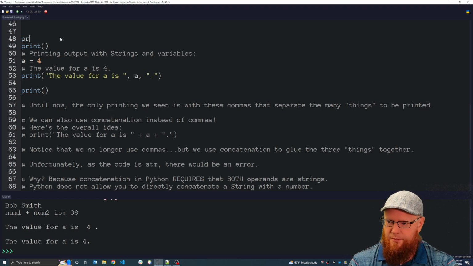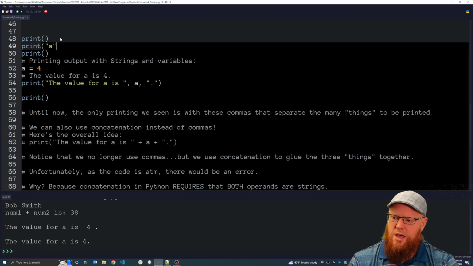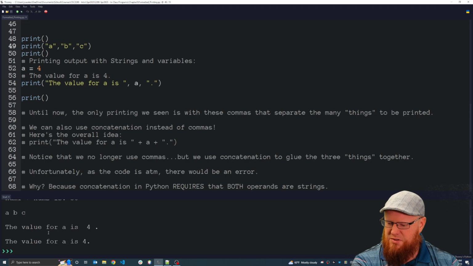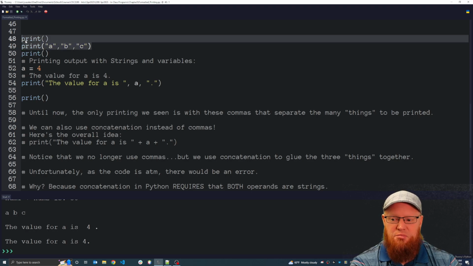As an example, let's put a print statement above and type this: A, comma, B, comma, C. And again, these spaces here, since they're just separating strings, it's just a visual space. I can get rid of them just so you can see that doesn't change the output. But look at what happens. We get A space B space C, because by putting these commas there, Python automatically inserts some space into the output, which maybe you don't want. That's a problem, right?